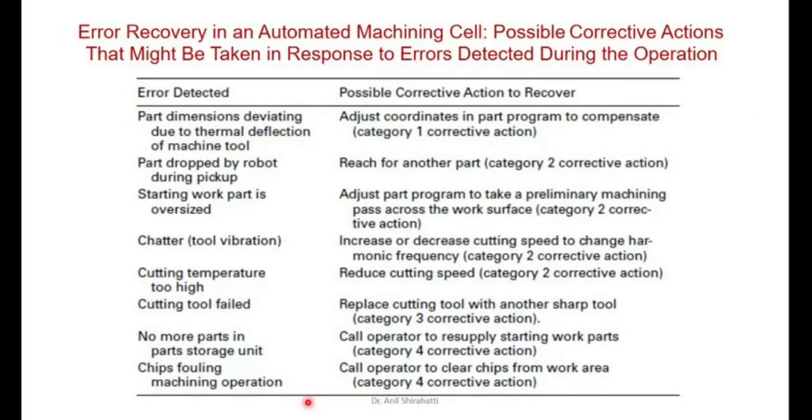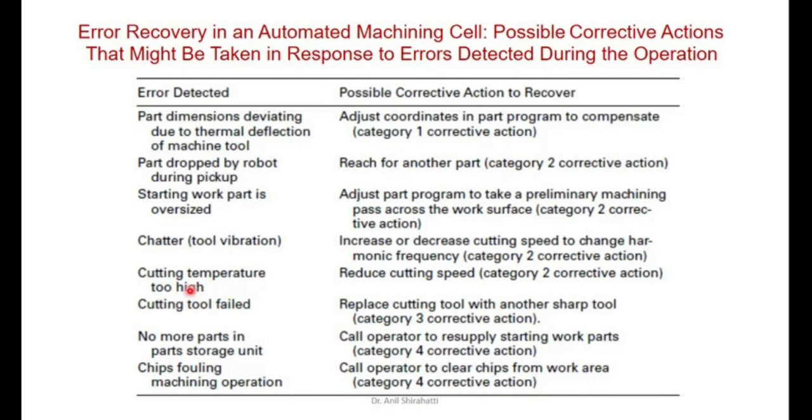Second, error recovery in an automated machine cell: possible corrective actions that might be taken in response to errors detected during the operation. This is just an example given. Suppose we have an error saying the part was dropped by the robot during the pickup. So reach for another part, that may be the solution. Starting work part is oversized: adjust the part program to take a preliminary machining pass across the working surface.